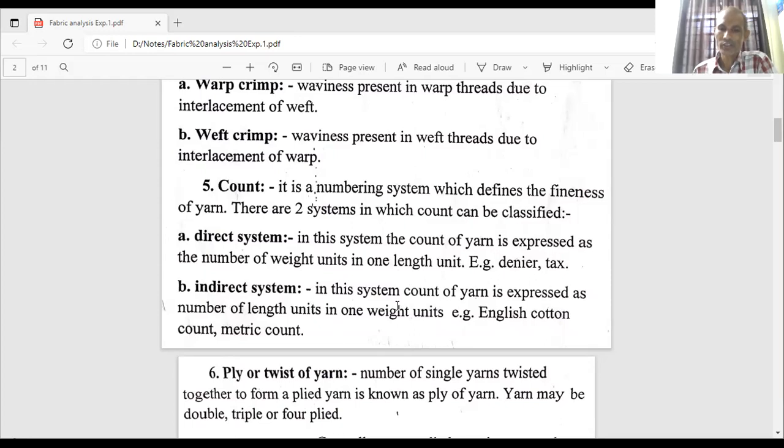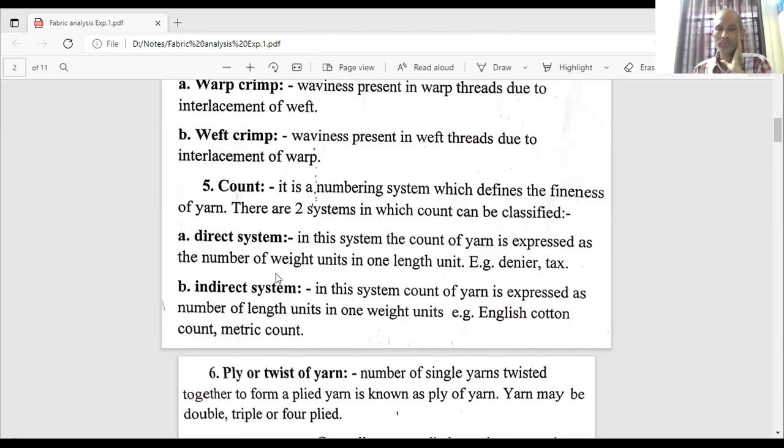In the indirect system, the count of yarn is expressed as the number of length units in one weight unit. We can say it is a fixed weight system, length per unit weight. And the popular counts in this system are English cotton count and metric count. These are the most popular counts used in the yarn industry, weaving industry or textile industry.